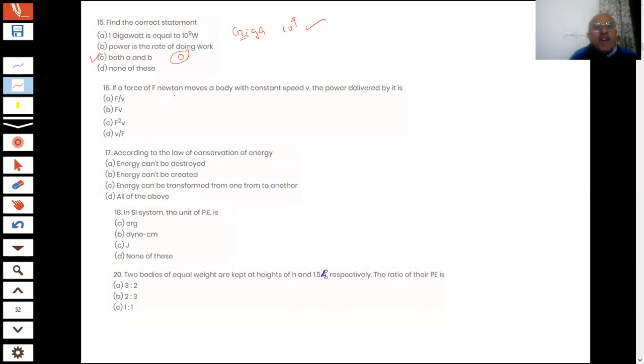If a force of F Newton moves a body with a constant speed of V, the power delivered by it is, students, F by V, F into V, F square V, V by F, students. What is the correct answer?